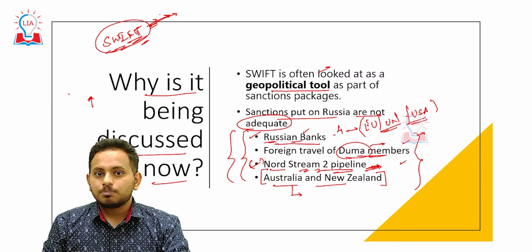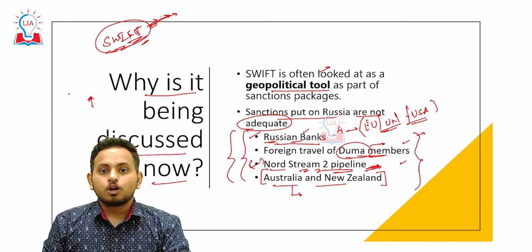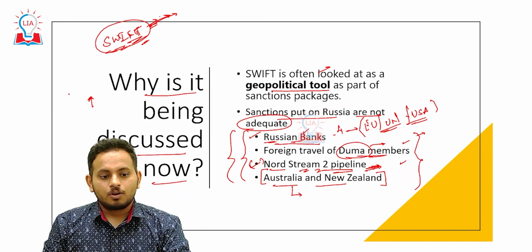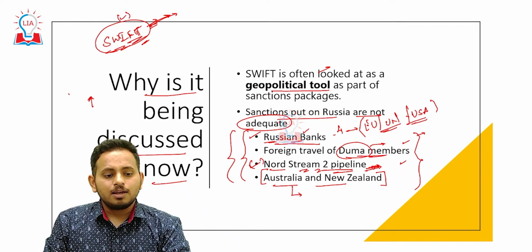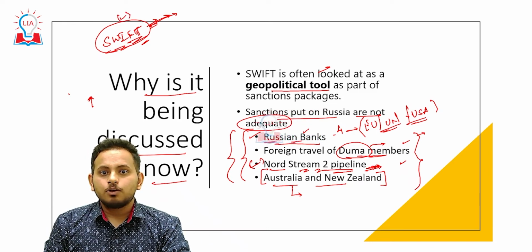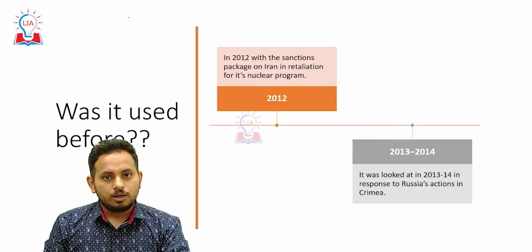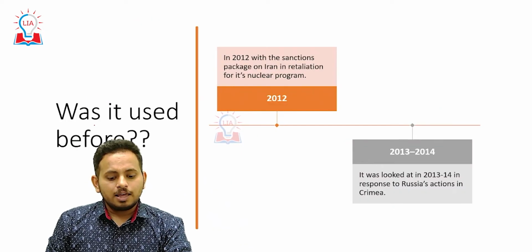There will be domestic pressure in Russia, and this would deter Putin, who is the president of Russia, in order to stop this particular invasion. Okay, this is being discussed. Then why do you think the US and the NATO forces are hesitant to do it? We will see why they are hesitant.